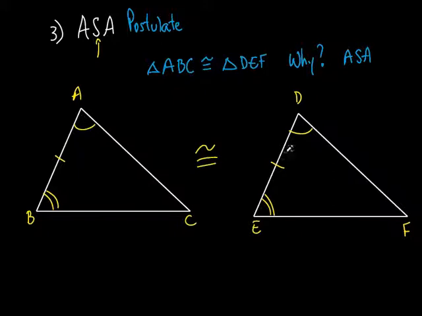If I have two triangles, and if I show that two angles and an included side of one triangle equal two angles and an included side of another triangle, then they're congruent. We just accept it. Okay, just believe it. Most of the time in geometry, you're like, oh, prove it to me. Prove it. We do that all the time in geometry. In this case, on a postulate, we just accept it as a fact.